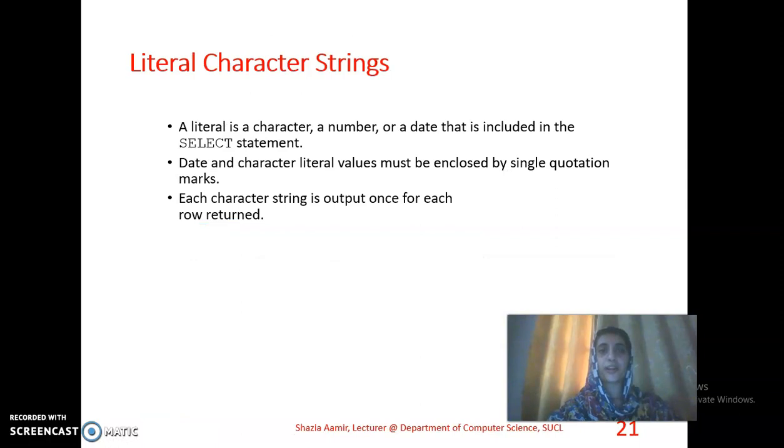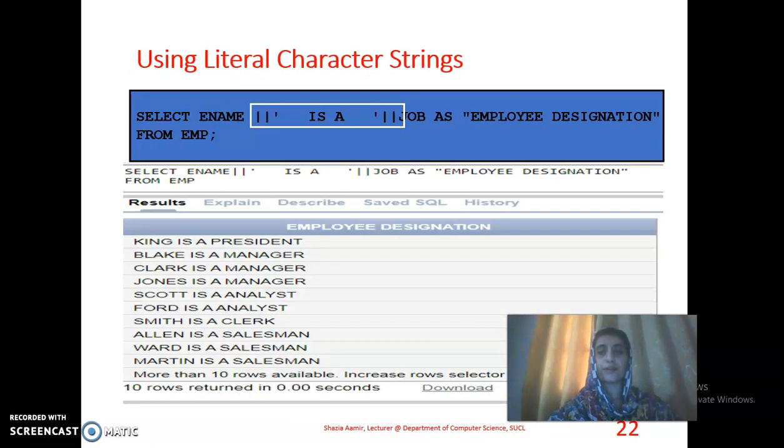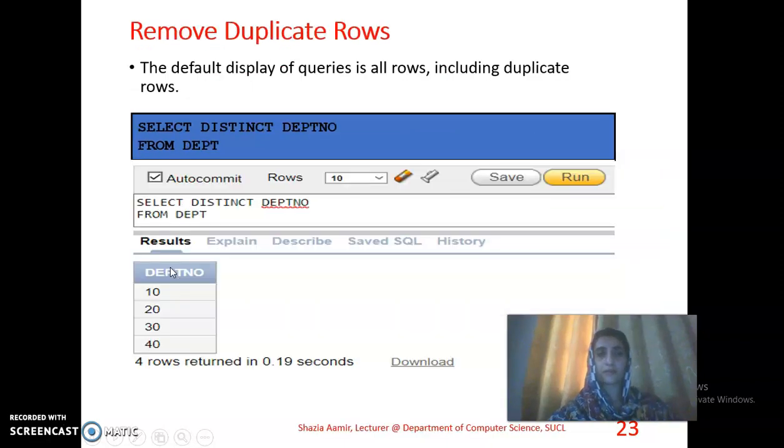Now literal character strings. A literal is a character, a number or a date that is included in the select statement. Date and character literal values must be enclosed by single quotation marks, and each character string is output once for each row returned. Select ename, that is an example of a query with a concatenated literal, and then again concatenated with job as employee designation, from employee. We have found the result over here.